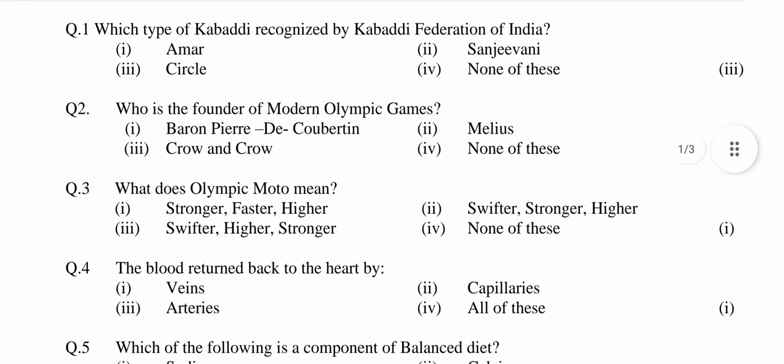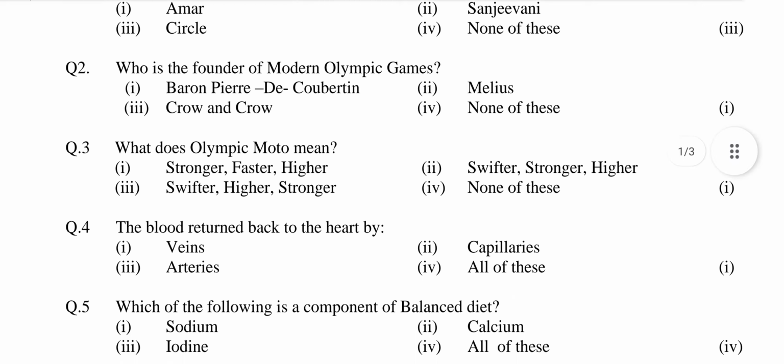Question number 2. Who is the founder of modern Olympic Games? Option first Baron Pierre de Coubertin. Second Malice. Third Crow and Crow. Fourth none of these. Answer is option first Baron Pierre de Coubertin.